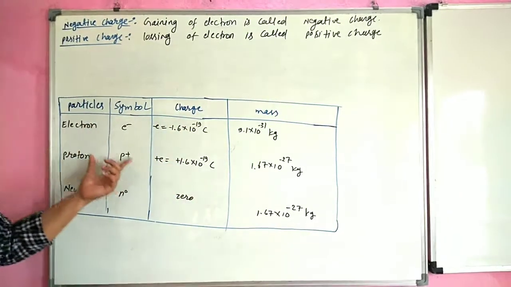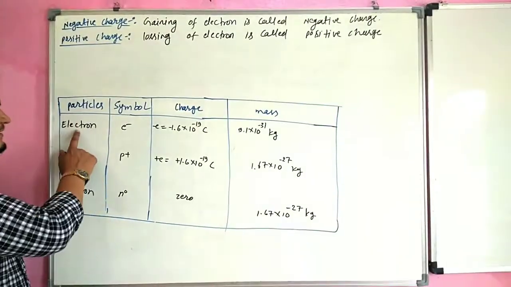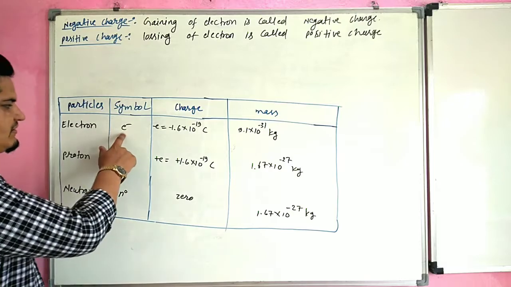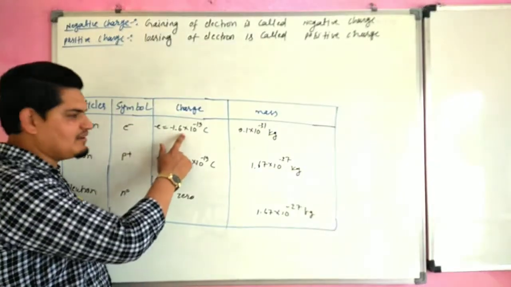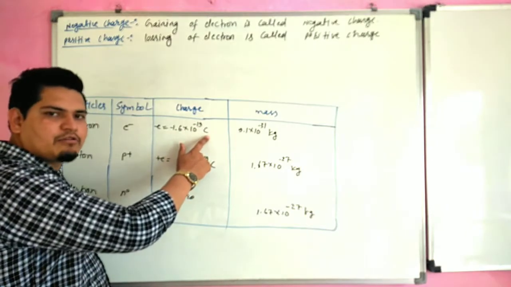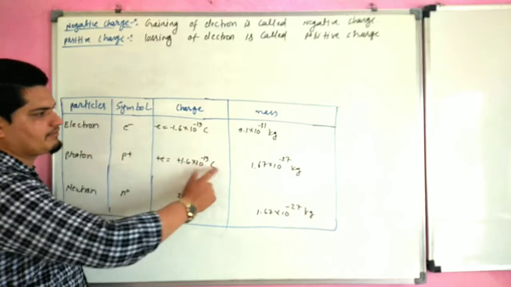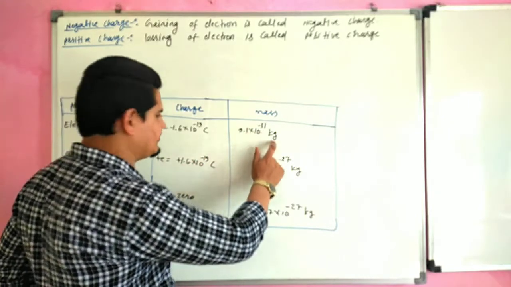There is a list of particles, with their symbol, charge and mass. First is the electron. Its symbol is e minus. Its charge is minus 1.6 times 10 to the power minus 19 coulomb. You know what a coulomb is? Coulomb is the unit of charge. Its mass is 9.1 times 10 to the power minus 31 kg.